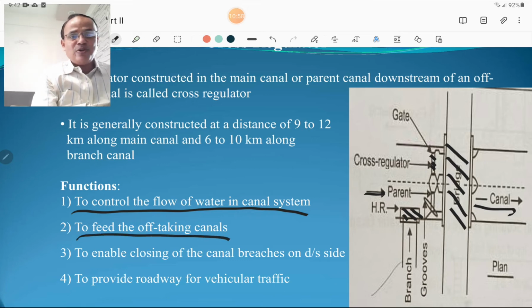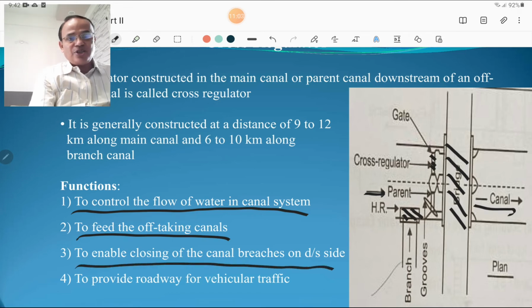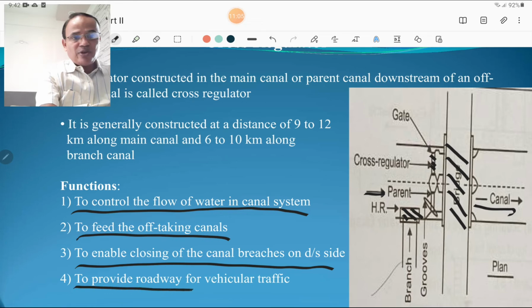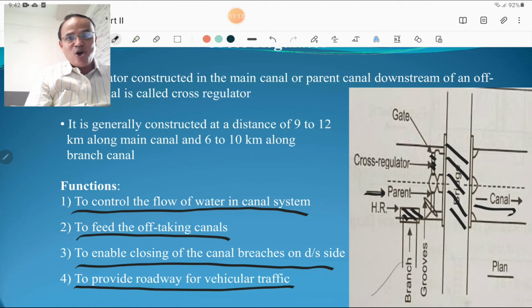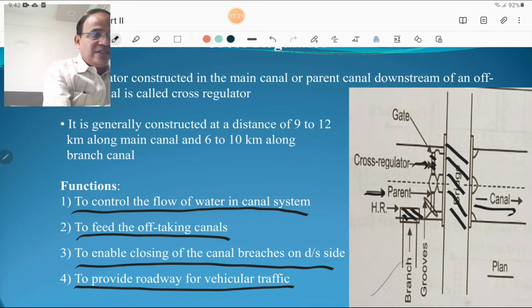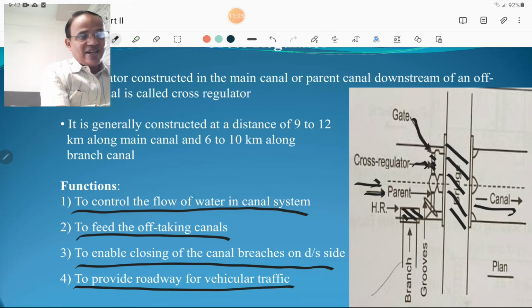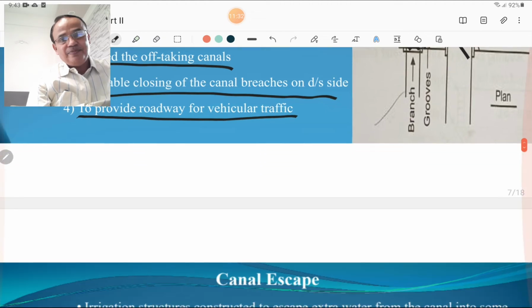Feeding of canal is also important, to enable the closing of the canal breaches on the downstream side and to provide roadway for the vehicular traffic. This is also an important function of the cross regulator, it provides the roadway. So you must remember all these functions of cross regulator, and please remember this figure. In this figure the cross regulators are shown here, gate is also shown, then a parent canal is flowing in this direction. Here the head regulator is provided, and this is the plan of cross regulator.